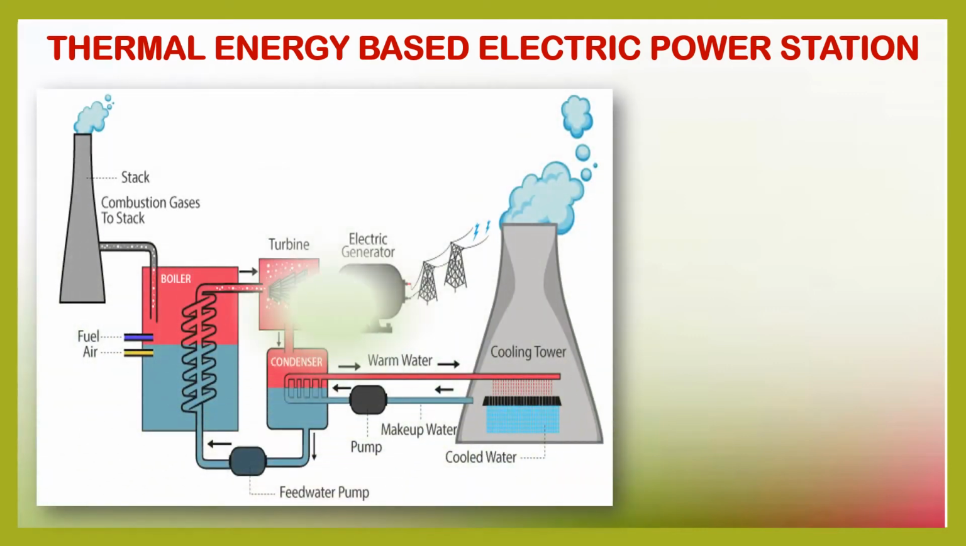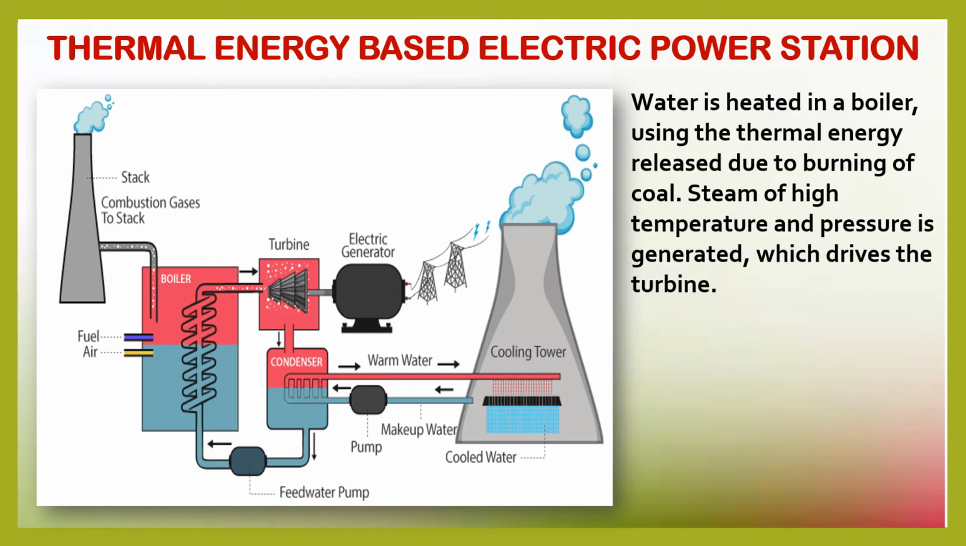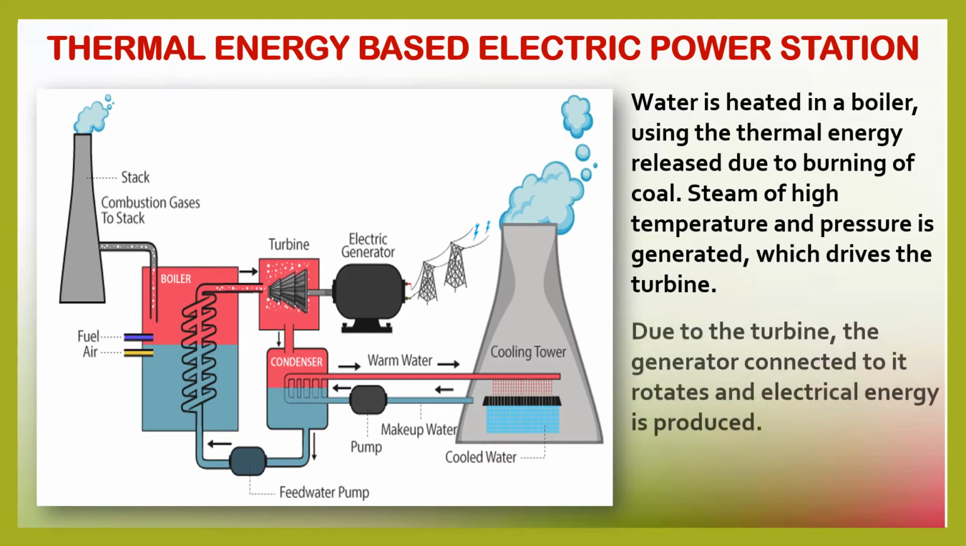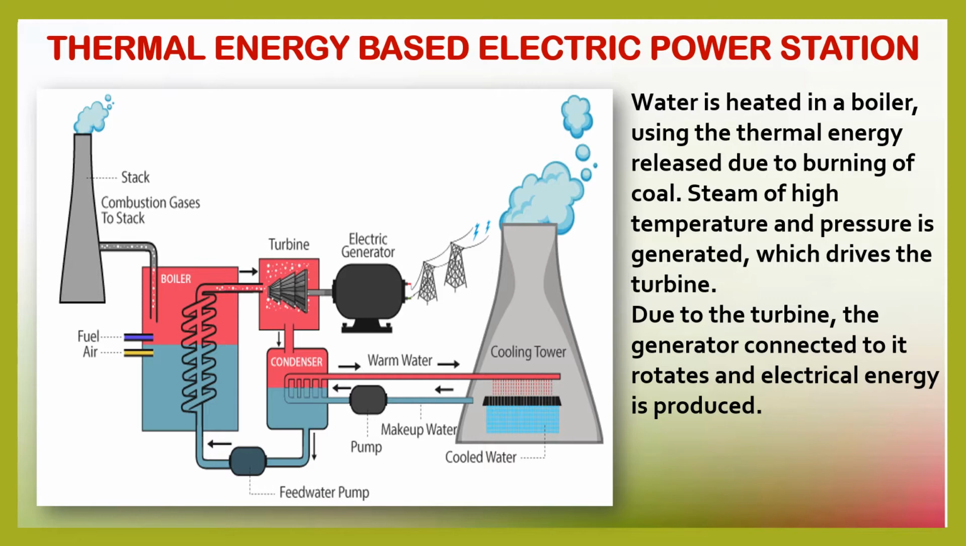Thermal energy based electric power station. Now, this is the schematic of a thermal energy power plant. Here in this type of power station, water is heated in a boiler using the thermal energy released due to the burning of coal. Steam of high temperature and pressure is generated, which drives the turbine. Due to the turbine, the generator connected to it rotates and we have electrical energy being produced.